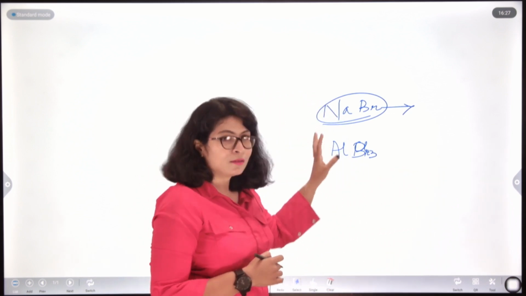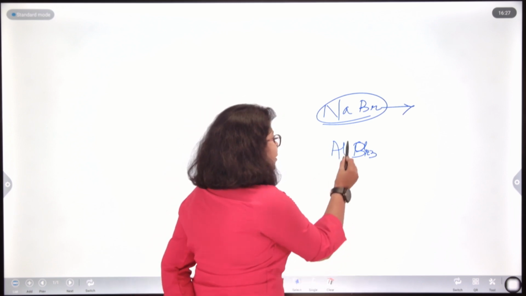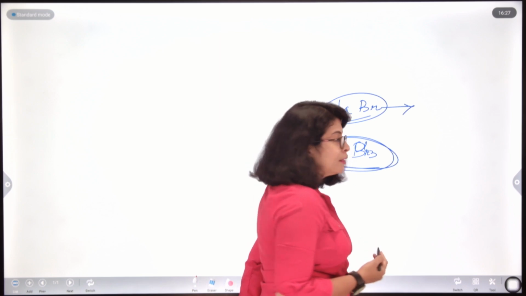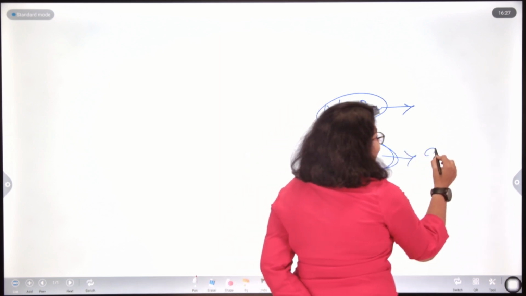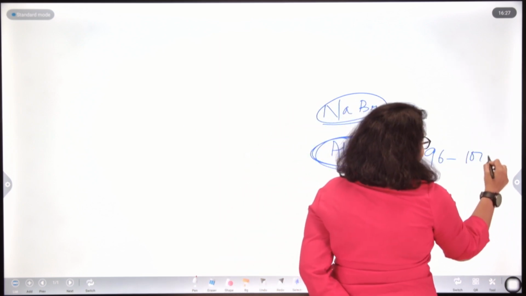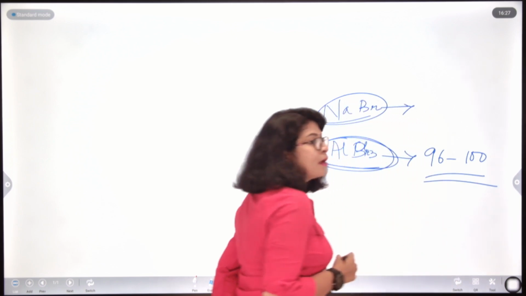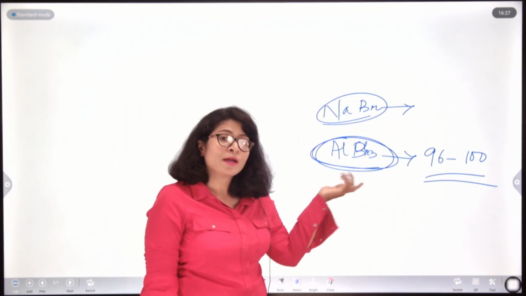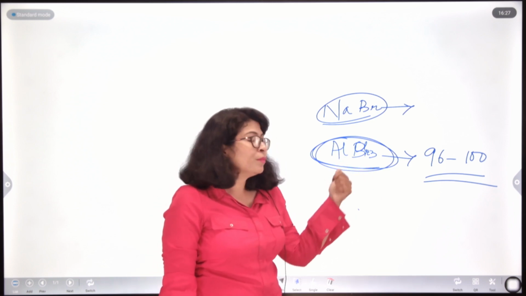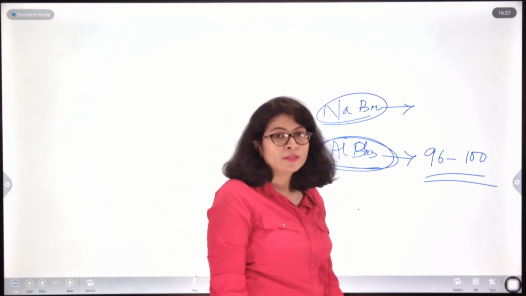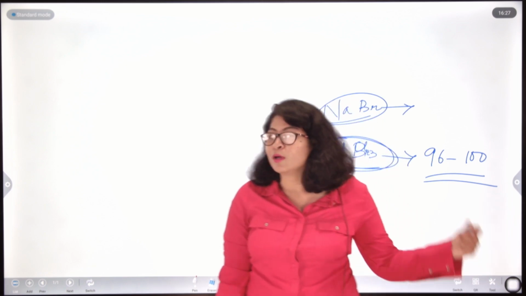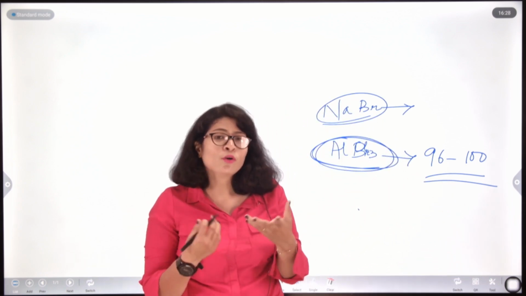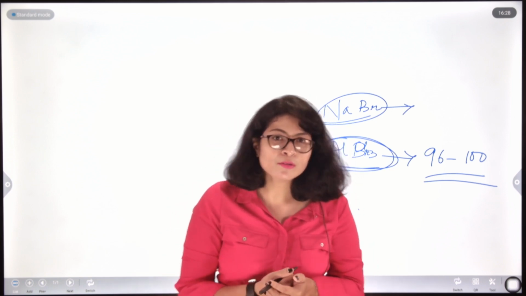So it is very high, but if I see the experimental boiling point of AlBr3, it comes to only around 96 to 100, which is very low for an ionic compound. So now the question arises: AlBr3 is an ionic compound, with an ionic bond between aluminum and bromine, but how come the boiling point is so low? It has to be very high in order to satisfy the properties of an ionic bond, right.